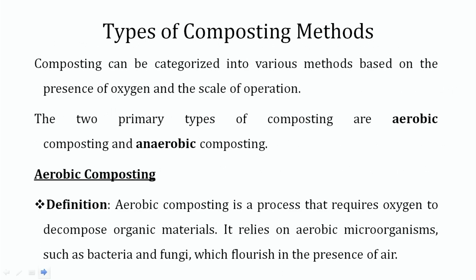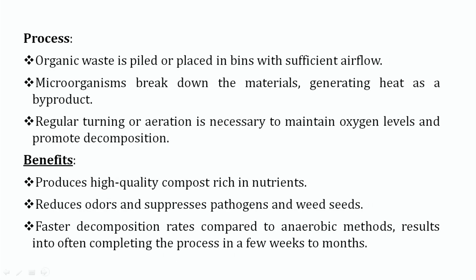Now, what are the different composting methods? Composting can be categorized into various methods based on the presence of oxygen and the scale of operation. The two primary types of composting are aerobic and anaerobic composting. Aerobic composting, as the name shows, is the process that requires oxygen to decompose organic material. It relies on aerobic microorganisms such as bacteria and fungi, which flourish in the presence of air.